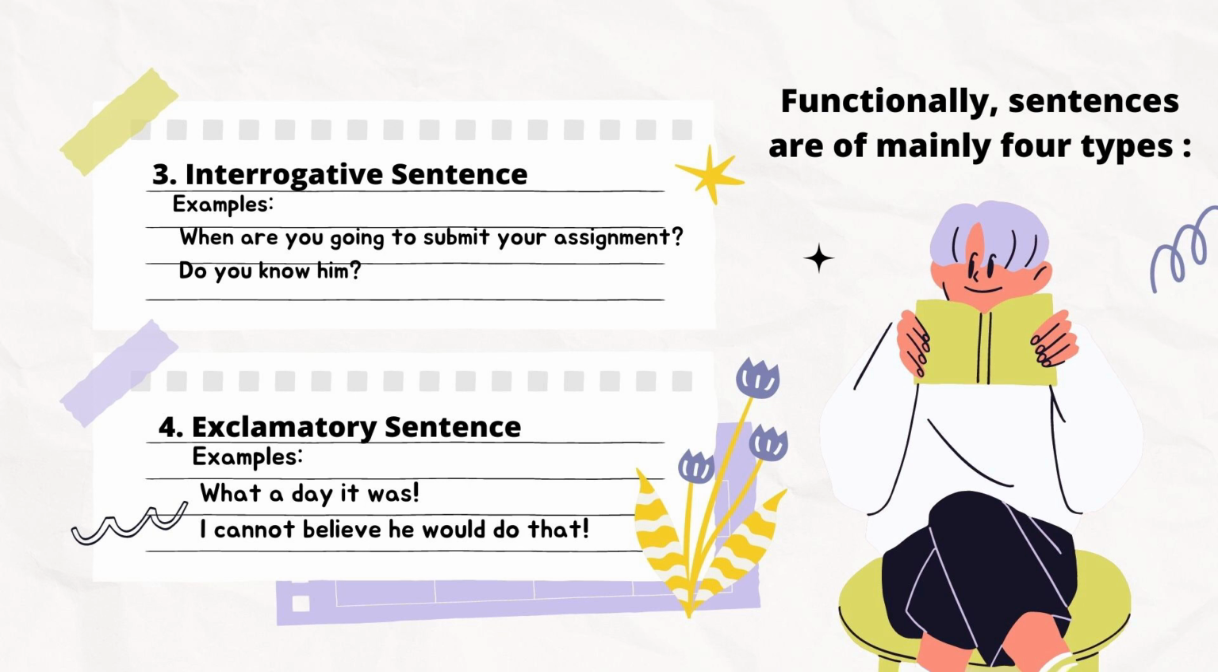Okay, the next is exclamatory sentence. An exclamatory sentence expresses an overflow of emotion. For example, what a day it was. I cannot believe he would do that.